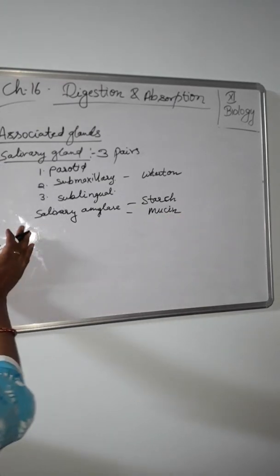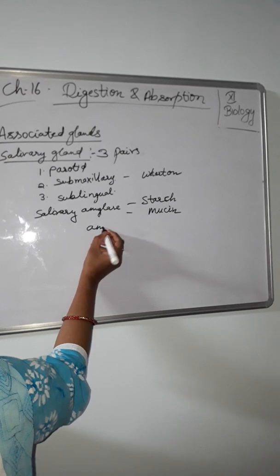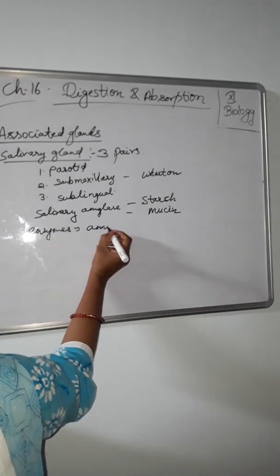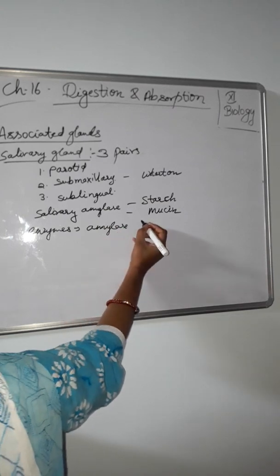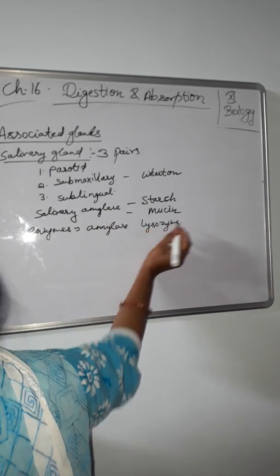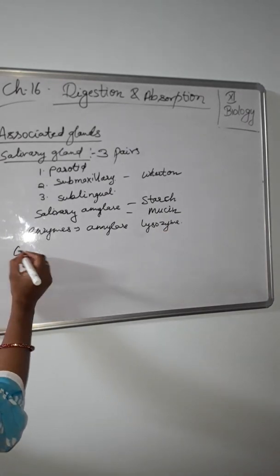About 99.5% of saliva is water, and it contains two important enzymes, that is amylase and lysozyme. Now the second gland, that is the gastric gland.